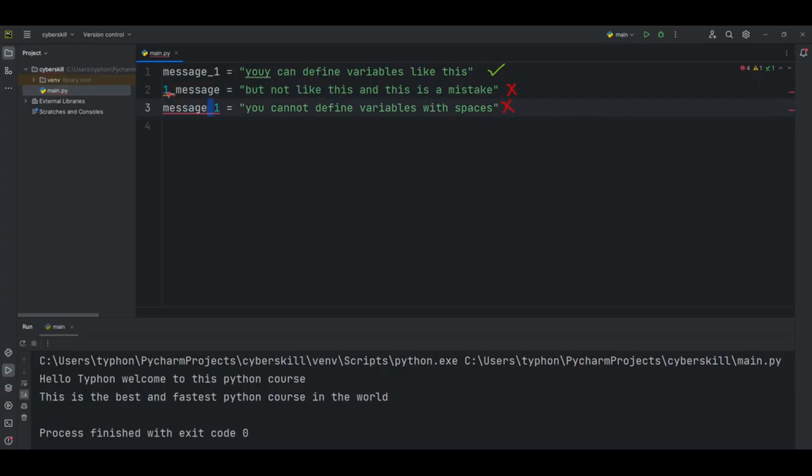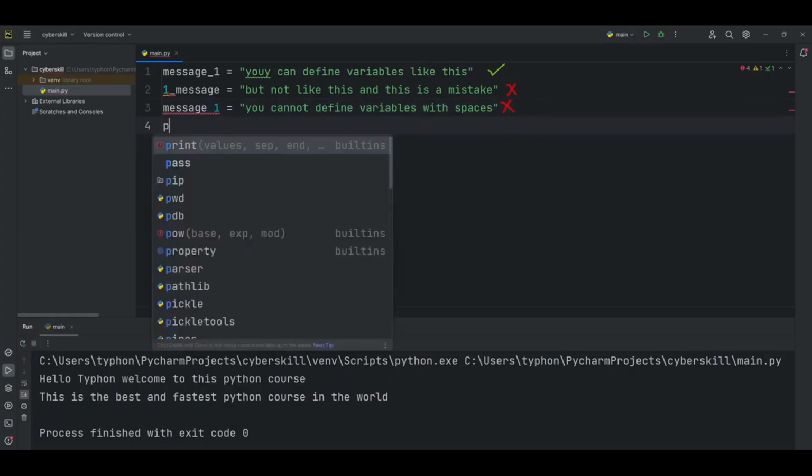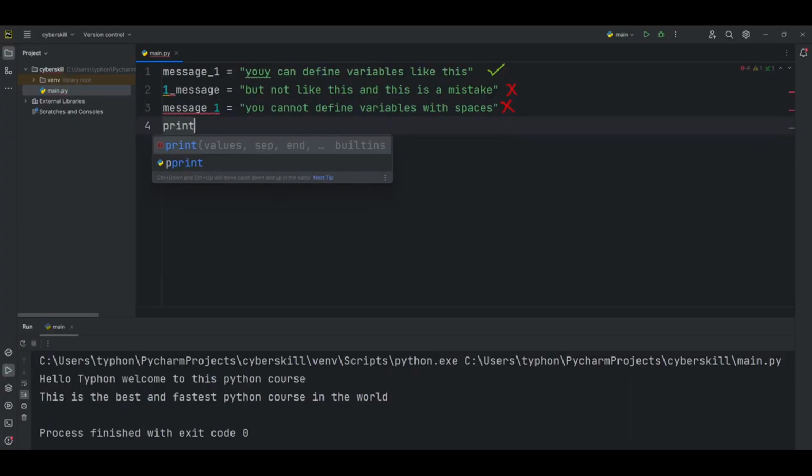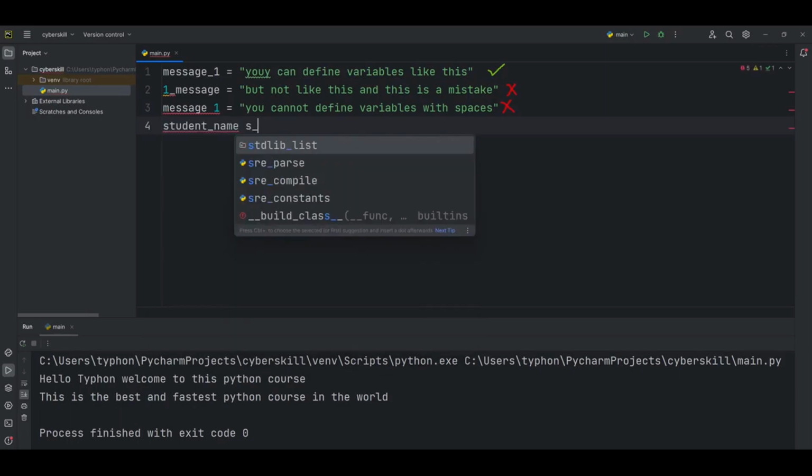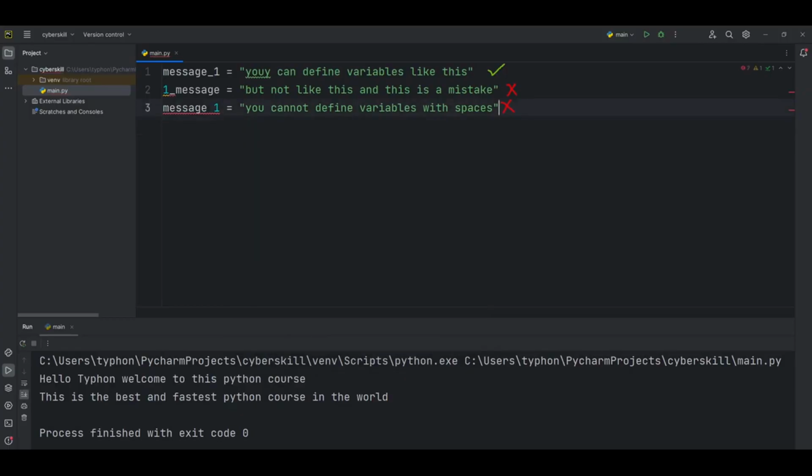Also avoid using Python keywords and function names as variable names. For example, do not use the word print as a variable name, because Python has reserved it for a particular programmatic purpose. Variable names should be short but descriptive. For example, name is better than n, and student_name is better than sn. And name_length is better than length_of_persons_name.